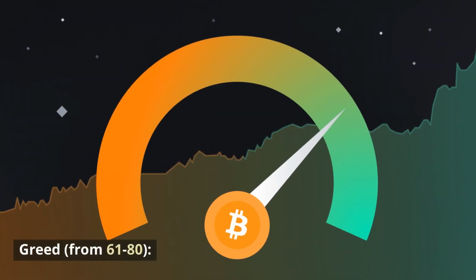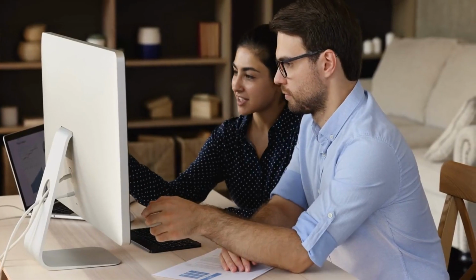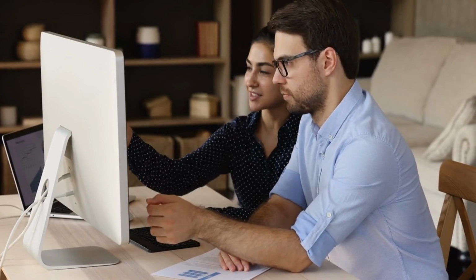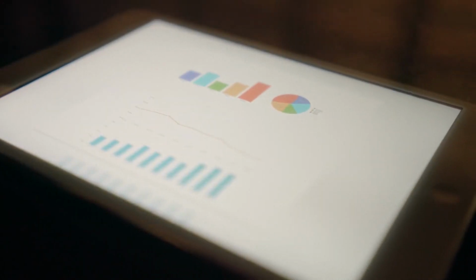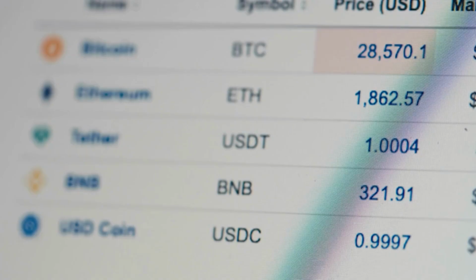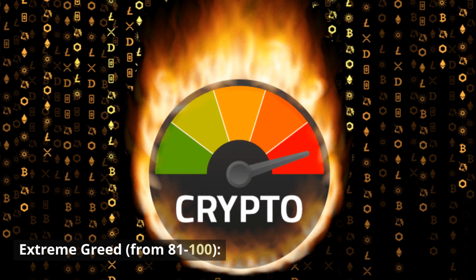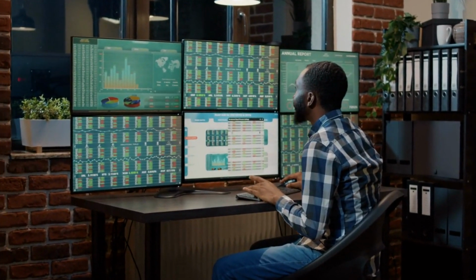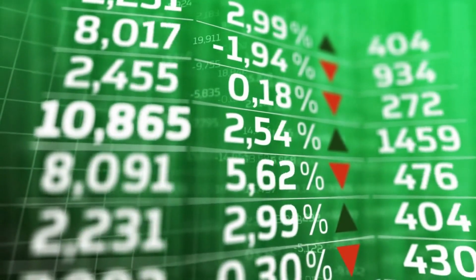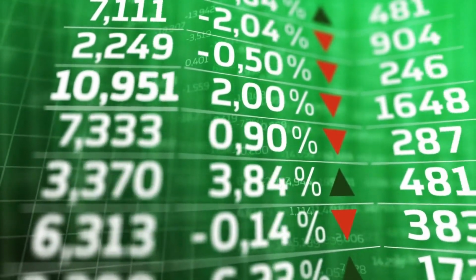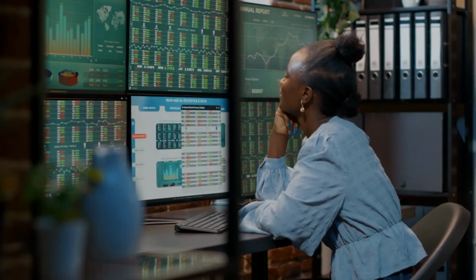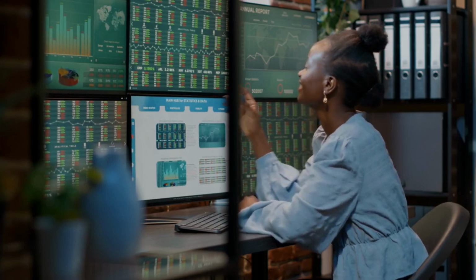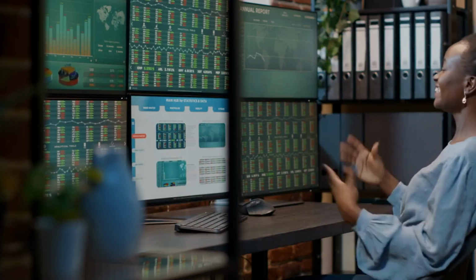Greed, from 61 to 80, indicates that the market sentiment is becoming greedy and overly optimistic. It might be a time to take some profits off the table, especially if you have achieved your investment goals or if you're concerned about a potential correction. Extreme greed, from 81 to 100, suggests that the market sentiment is extremely positive and greedy. This could be a sign that a market correction or a period of consolidation might be imminent. Long-term investors might consider waiting for a more balanced sentiment before making new investments.